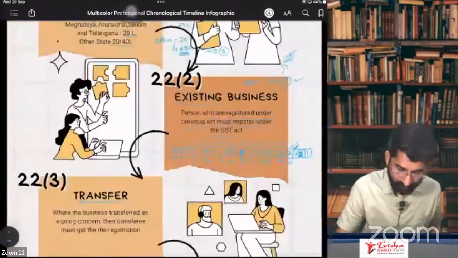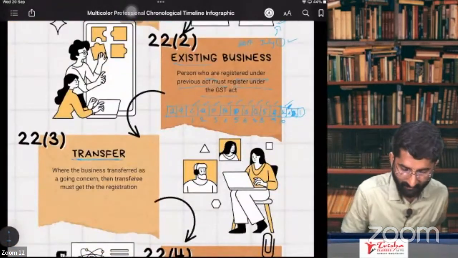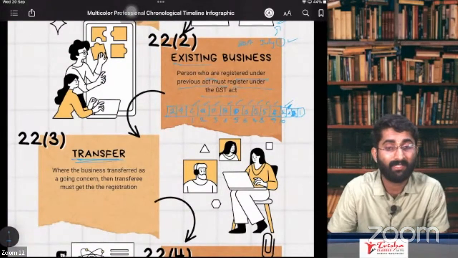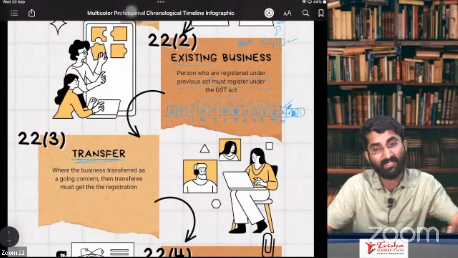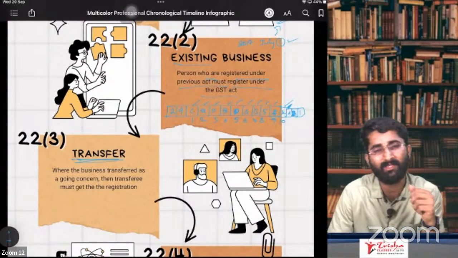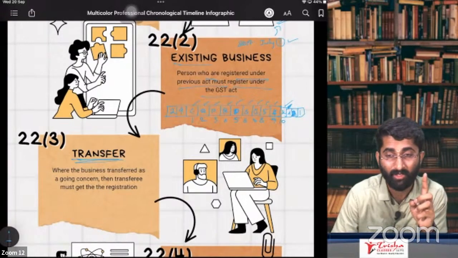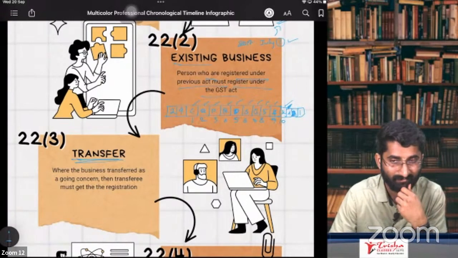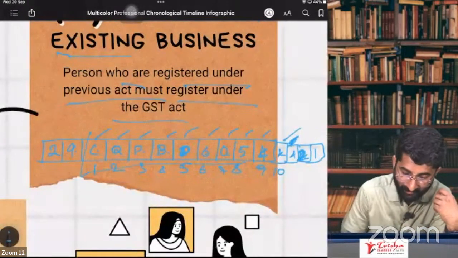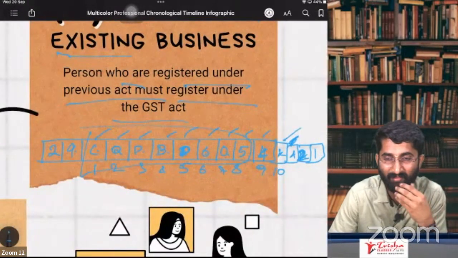When it comes to transfer, for example, I had one business, I have taken the registration, and I am transferring the registration to you. Tomorrow onwards, take this registration and continue with it. Can I do that? No, no, no, it cannot be done. Why? Because my PAN is there. This is my PAN, so he is using my PAN.